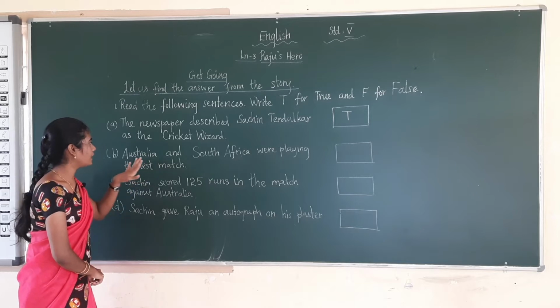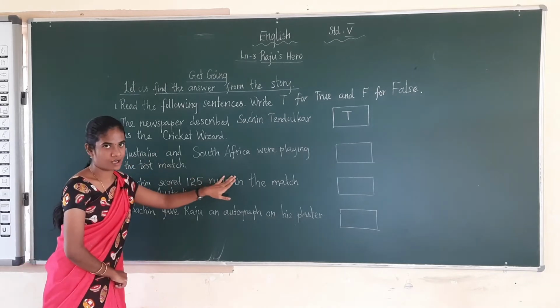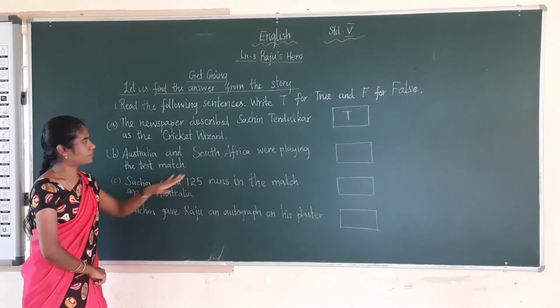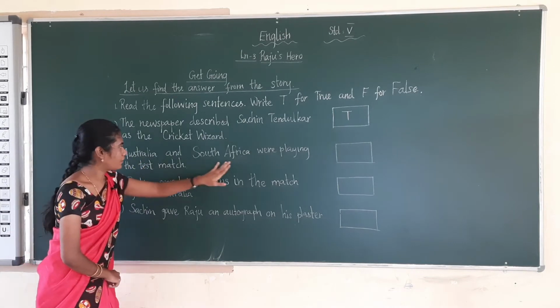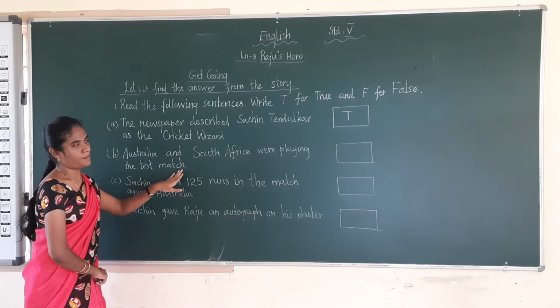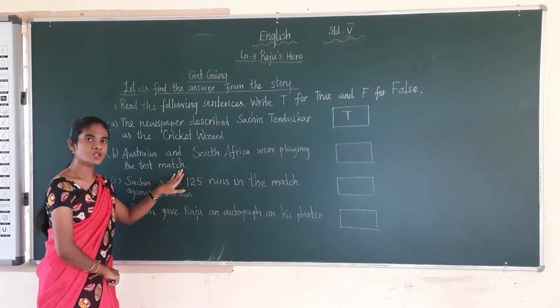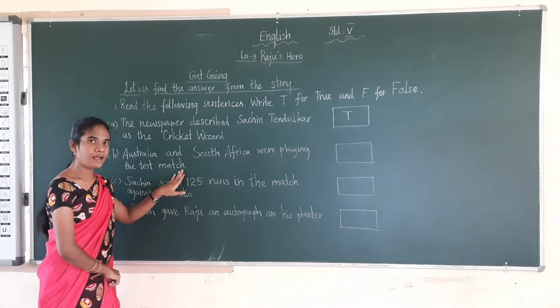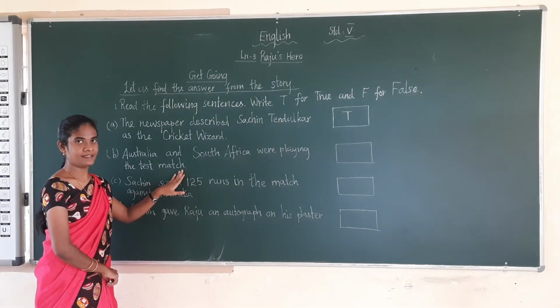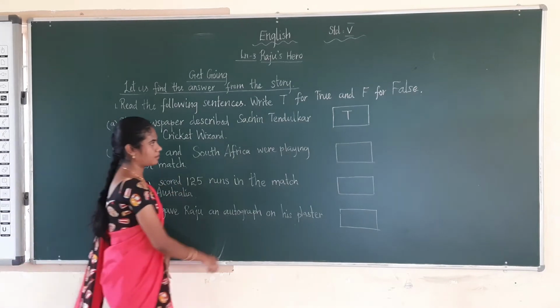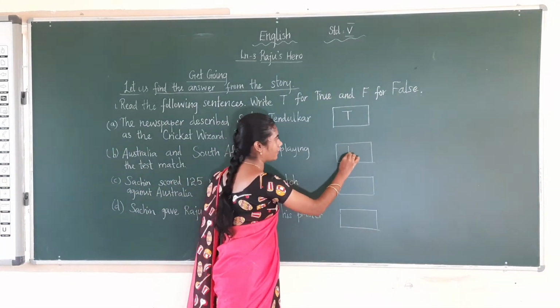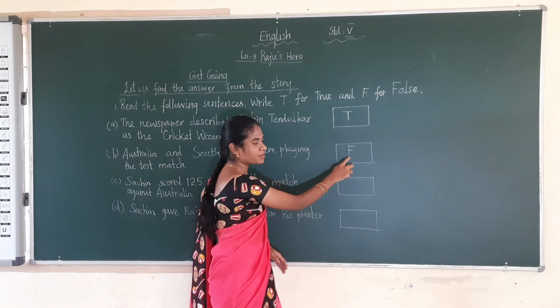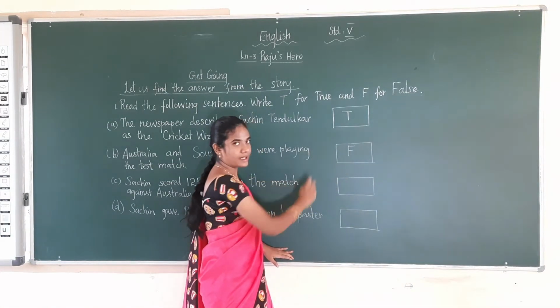So what's the right answer? India and Australia only were playing the test match. So the statement is false. I have to put F to that.